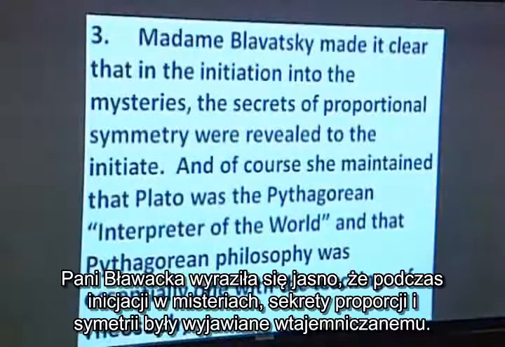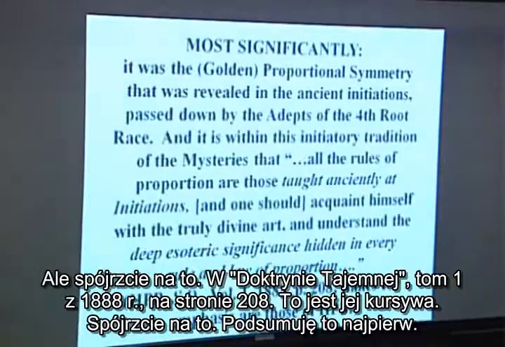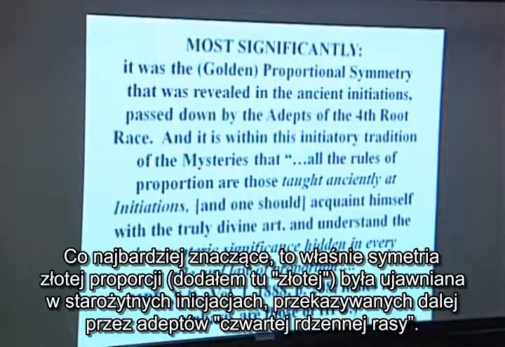Madame Blavatsky made it clear that in the initiation into the mysteries, the secrets of proportional symmetry were revealed to the initiate. And of course she maintained that Plato, as we've already seen, was the interpreter of the world and that the Pythagorean philosophy was essentially one with theirs. But notice this, from The Secret Doctrine, Volume 1, in the 1888 edition, page 208. Now, these are her italics. Look at this. Now, I summarize it first. Most significantly, it is the golden proportional symmetry that was revealed